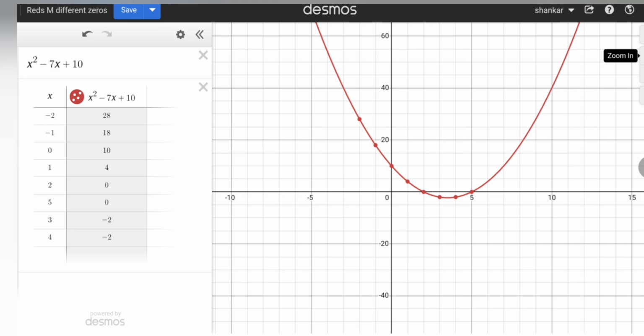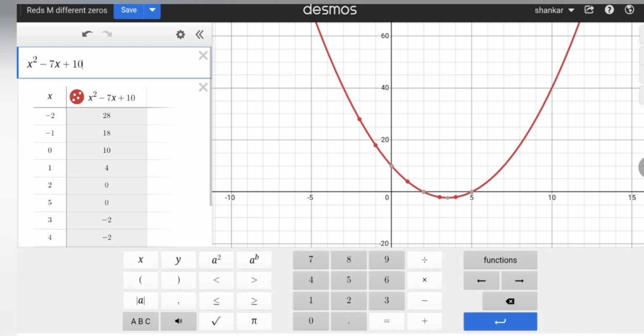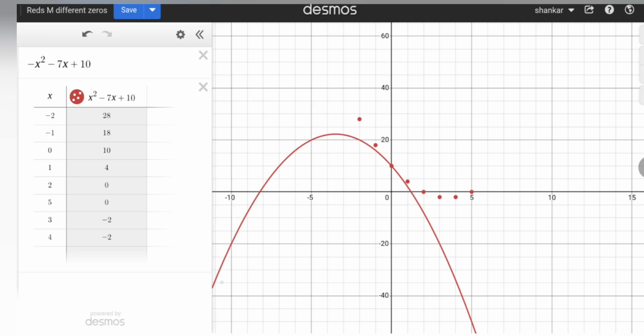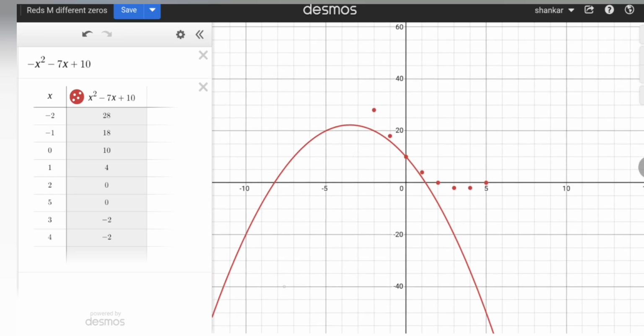Now if I change the graph's a value, earlier we have taken a value greater than 1, now I am taking a value less than 1. So when you take a value less than 1, the parabola will be open downward. Okay, it is open downward. Now here it is the vertex. Whenever we are having a parabola open downward, here it is the maximum value, the y coordinate will be the maximum value.